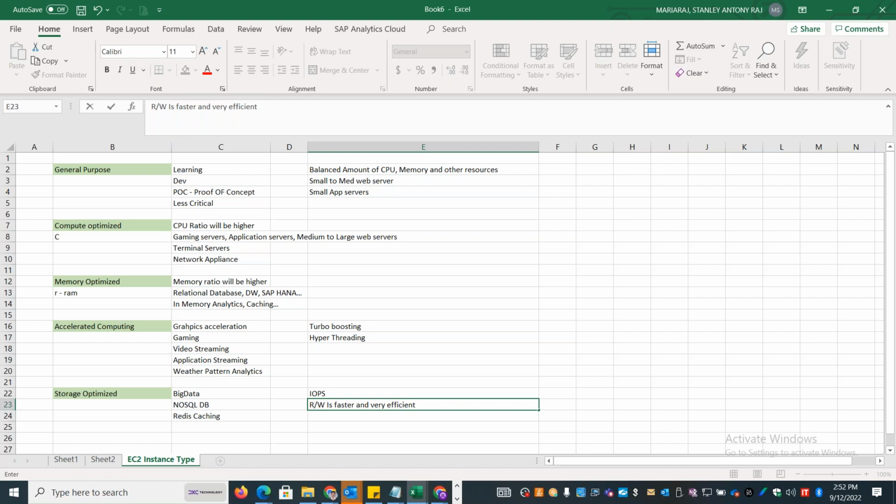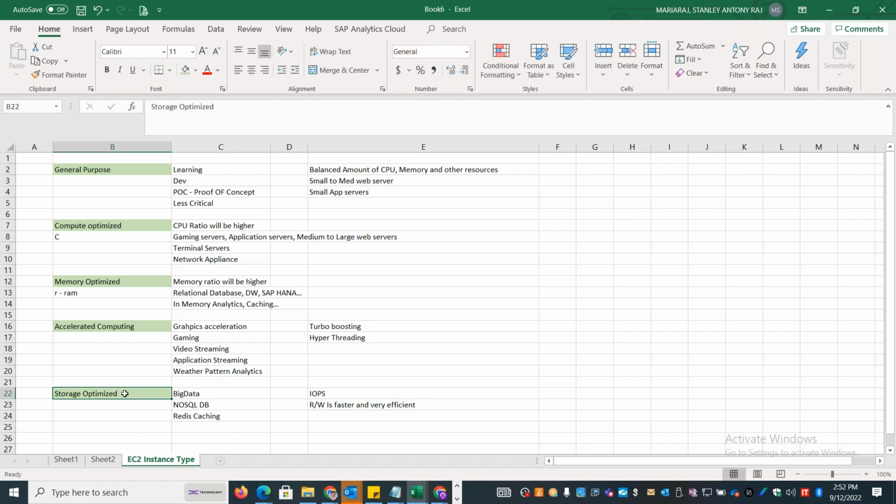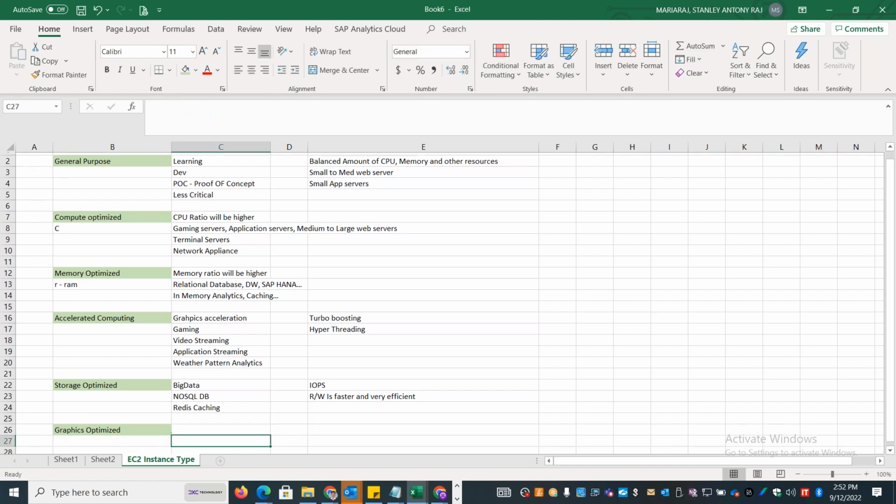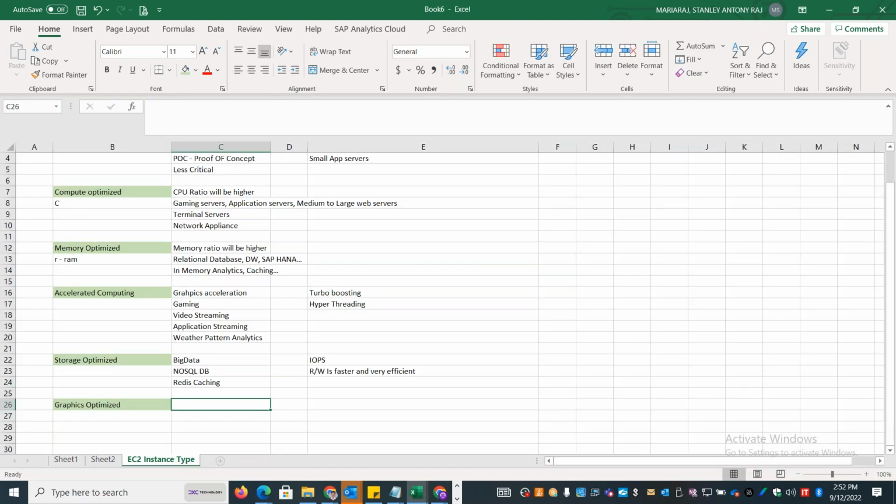Okay, next category is graphics optimized. So from the name itself, you can understand this might be used for any application that needs high graphics, like mechanical application or automobile or civil application that needs a lot of graphics power. You can go and choose the graphics optimized.